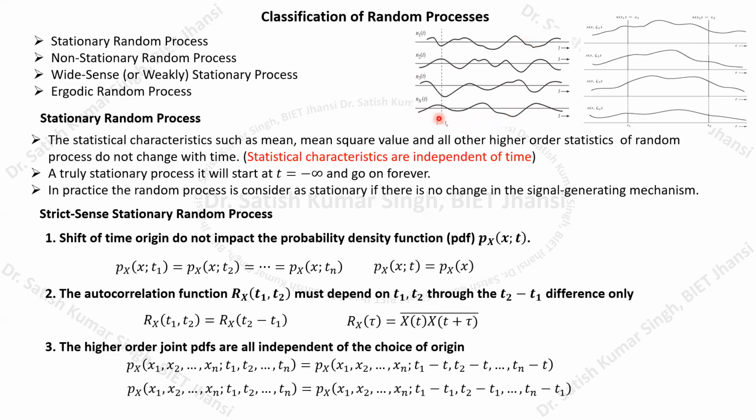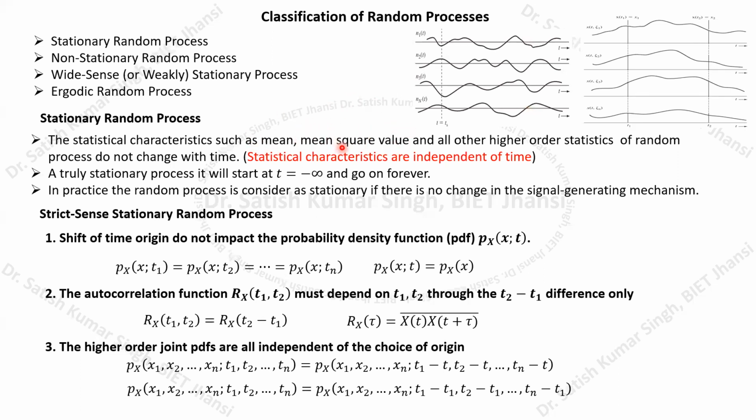So whether you calculate the mean at this point or any point in this particular range, the mean is going to be a constant. If all the other higher order statistical characteristics are also constant over time, then the process is known as a stationary random process. Normally your noise process is stationary because its mean value and its mean square value are constant.